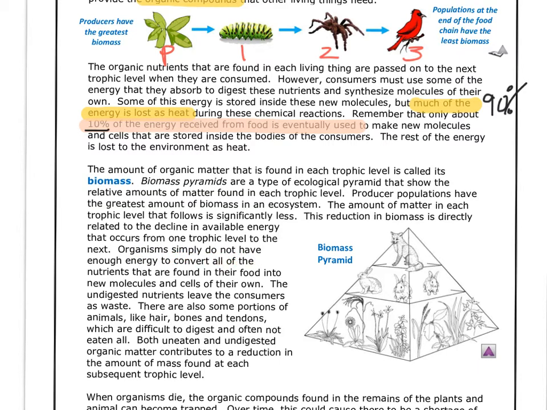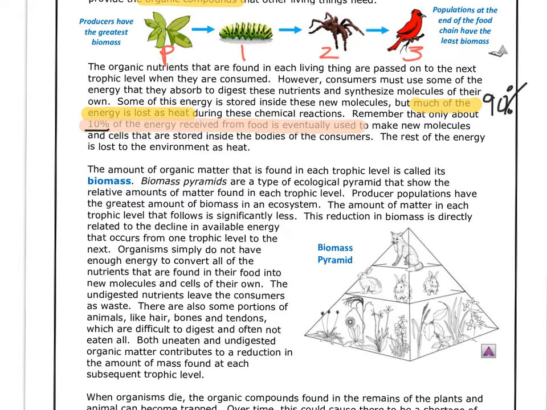Organisms simply do not have enough energy to convert all of the nutrients that are found in their food into new molecules and cells of their own. The undigested nutrients leave the consumers as waste, which is poop. There are also some portions of animals like hair, bones, and tendons which are difficult to digest and often not eaten at all. Both uneaten and undigested organic matter contributes to a reduction in the amount of mass found at each subsequent trophic level.